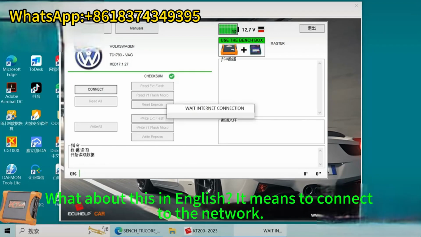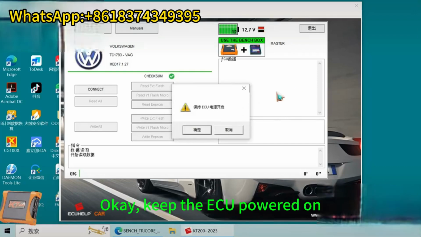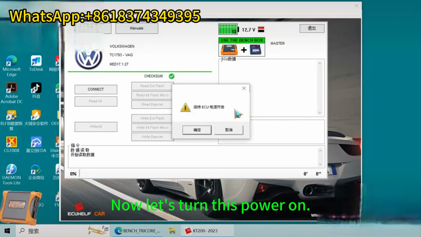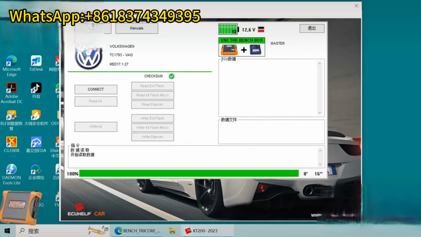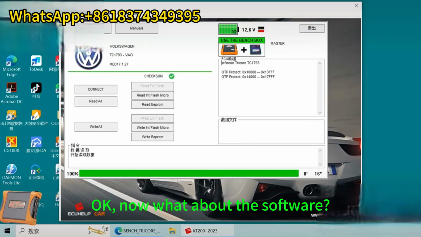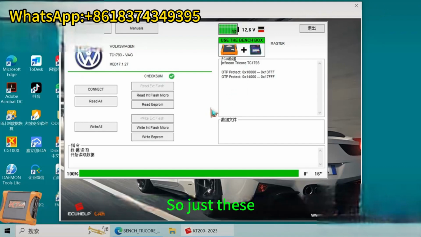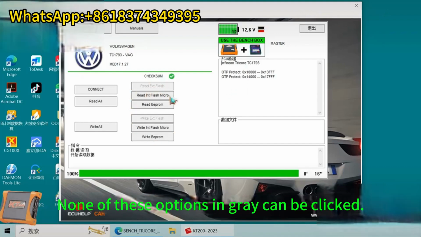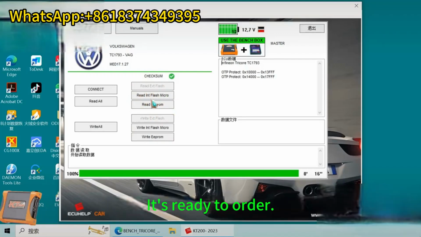What about this in English? It means to connect to the network. Okay, keep the ECU powered on. Now let's turn this power on. Then click OK. Okay, now the software has been connected to our ECU. The options in gray cannot be clicked. Now they're black. It's ready to operate.